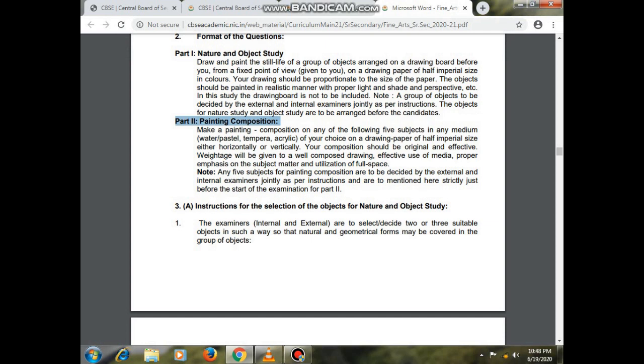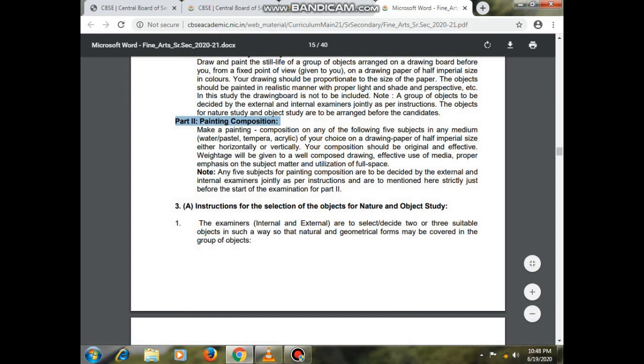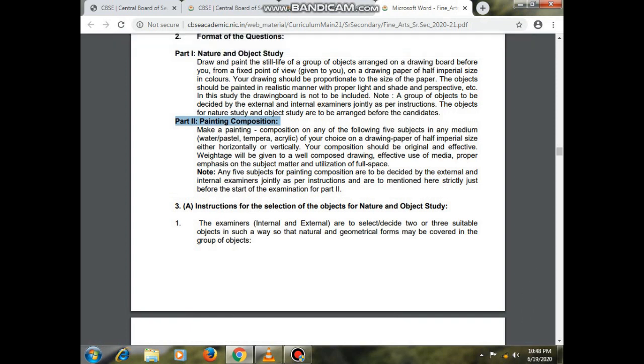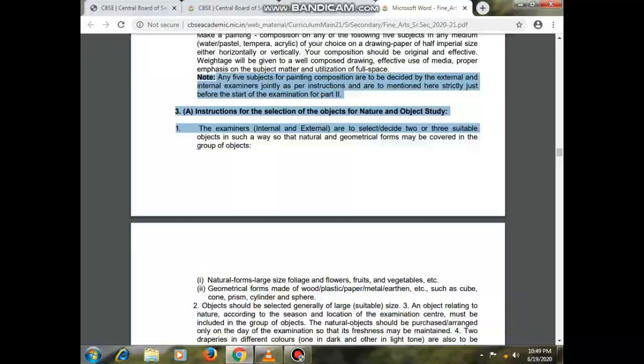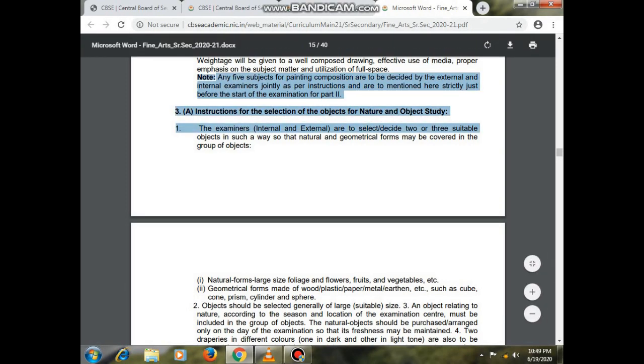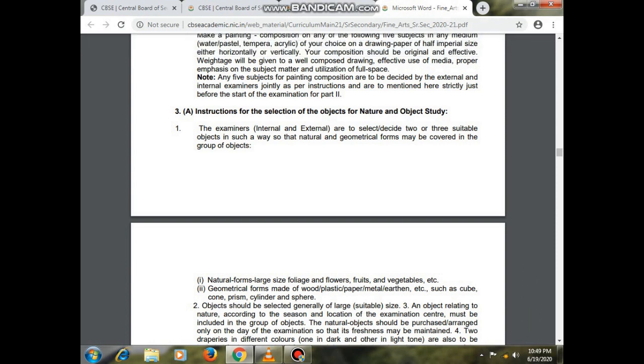And the drawing paper will be half of the imperial size sheet. So the composition should be originally effective. Weightage will be given to well composed drawing, effective use of media, proper emphasis on the subject matter, and utilization of the full space. Here the marks arrangement will be like this. So note, any 5 subjects of the painting composition are to be decided by the external and the internal examiners jointly as per instruction, and are mentioned strictly just before the start of the examination of part 2.